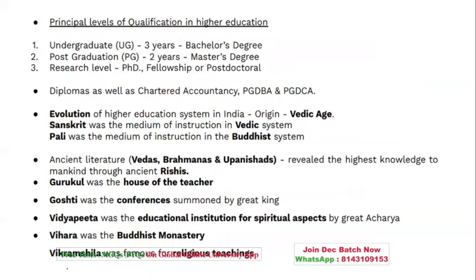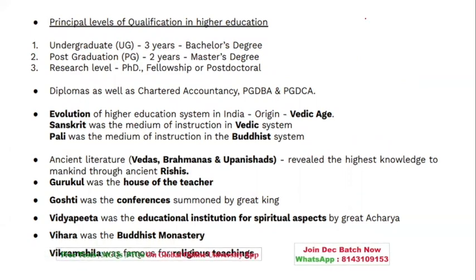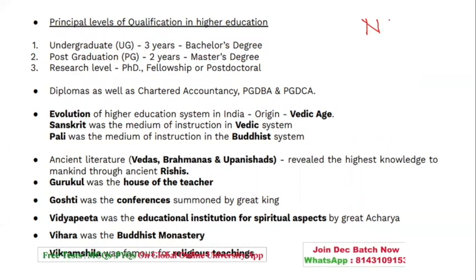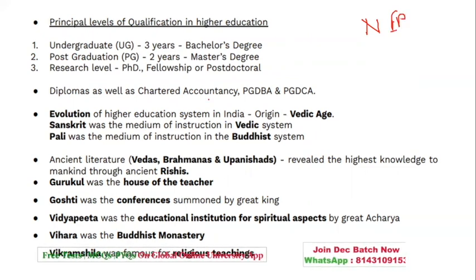Next is your principal level of education. So undergraduate, that is 3 years, but as per the National Education Policy of 2020, this has been changed. But this is how it was earlier. Post graduation, that is 2 years, master's degree, research level PhD, and fellowship or postdoctoral diplomas, as well as chartered accountancy, was also a part of your qualification or certification.